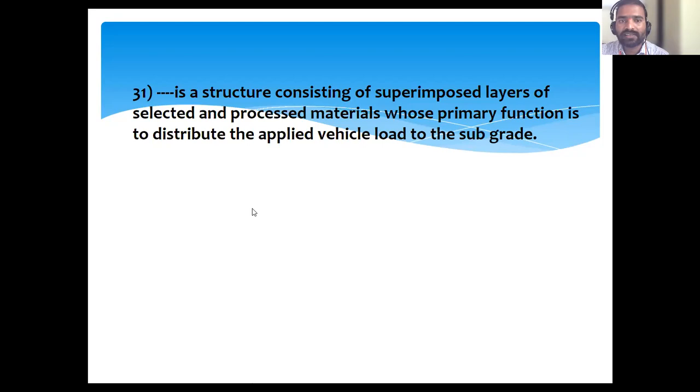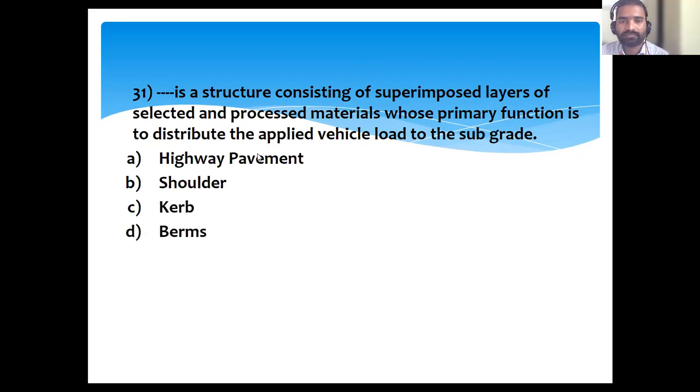Next, dash is consisting of superimposed layers of selected and processed materials whose primary function is to distribute the applied vehicle load to the subgrade. Highway pavement, shoulder, curb, berms. Highway pavement.